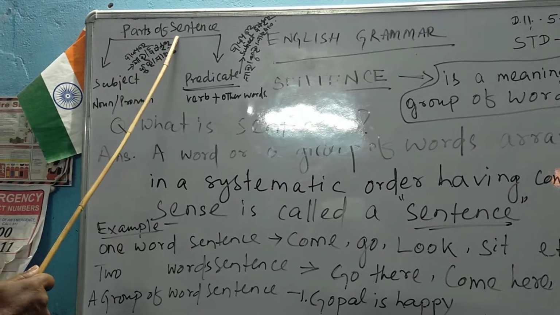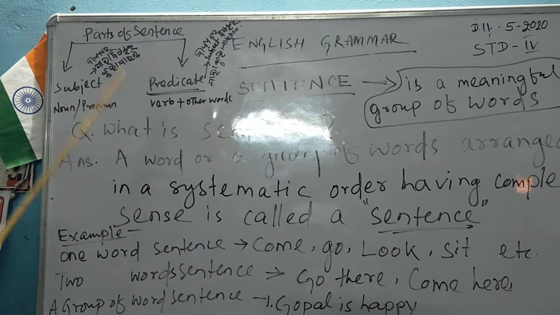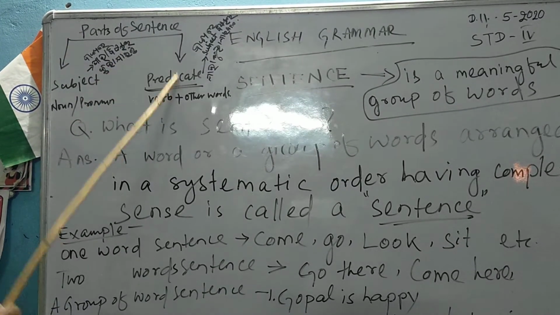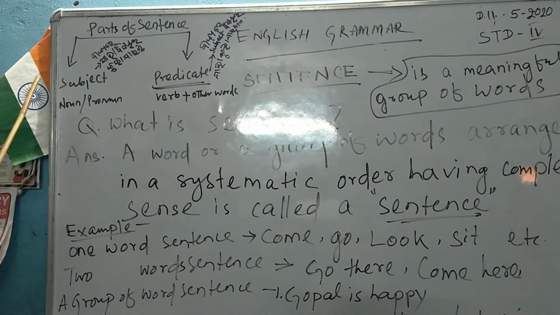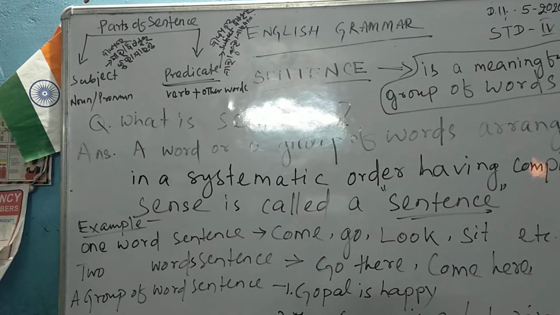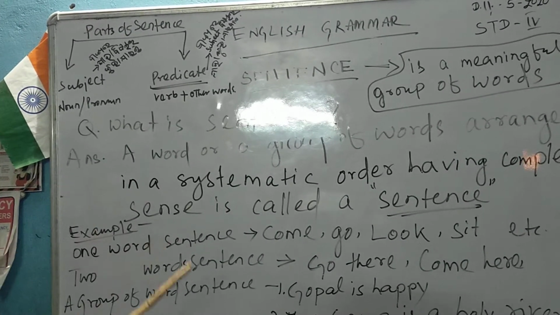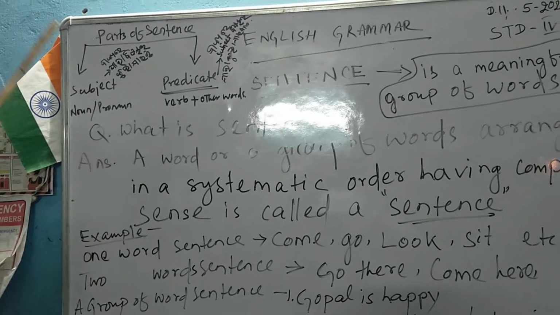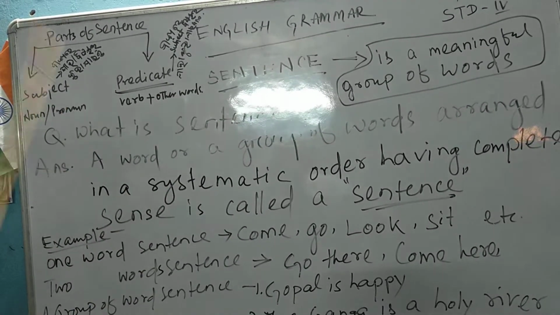The parts of the sentence are that in a sentence there is always a subject and a predicate. A sentence has two parts: the first part is the subject and the last part is the predicate.